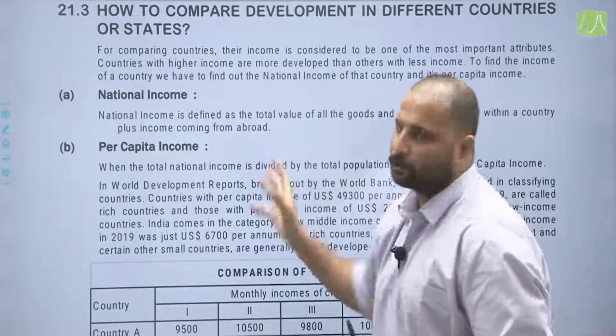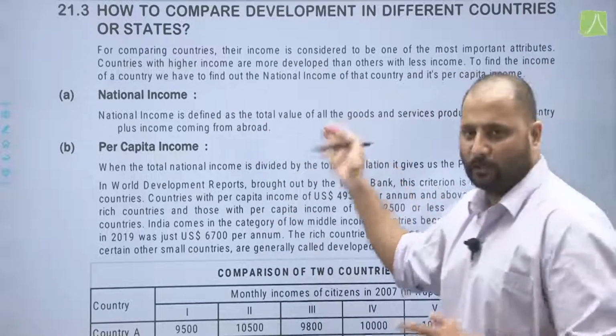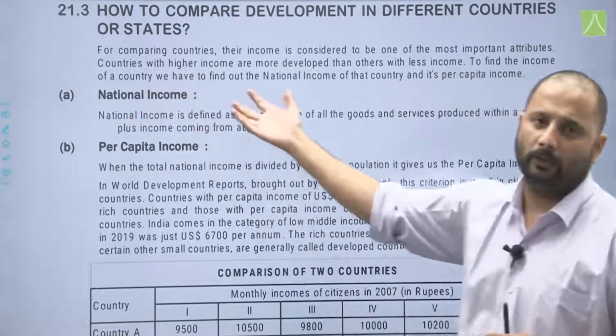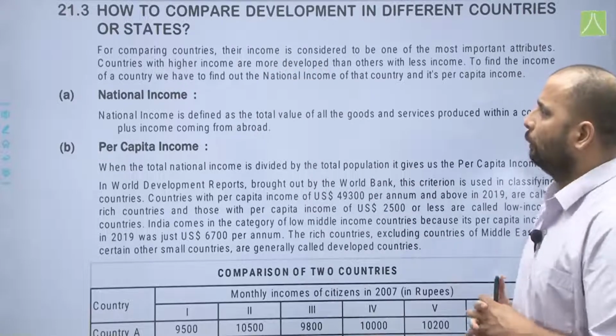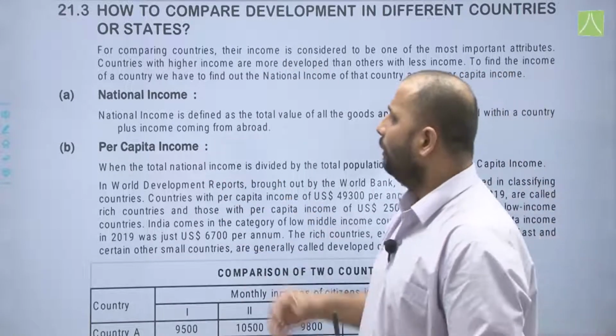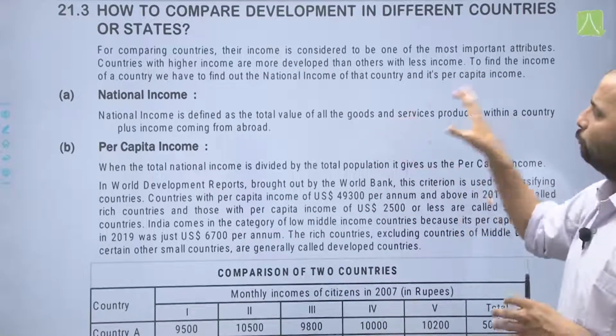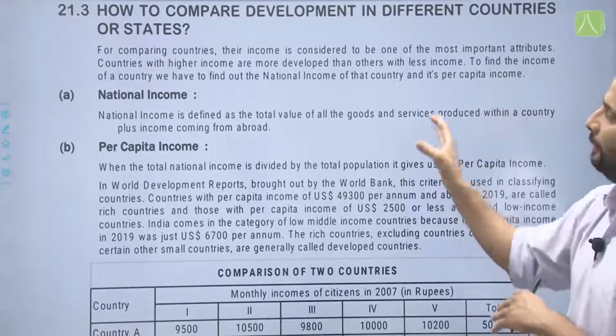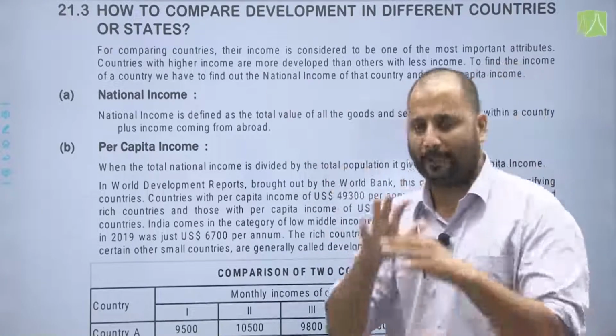Now, first, what is national income? National income is defined, and this is an important definition here. Generally, it is asked as a very short answer type question in your exams as well. So, national income is defined as the total value of all the goods and services produced within a country plus income coming from abroad. That is your national income.